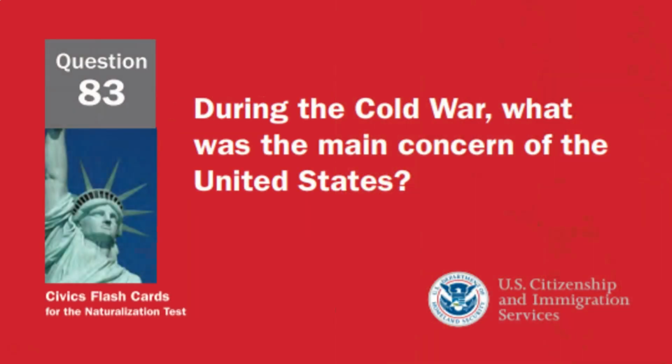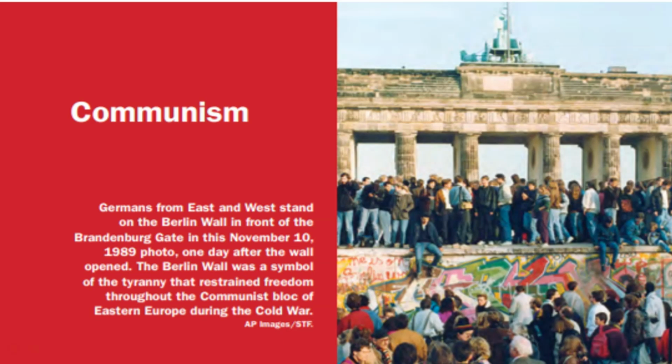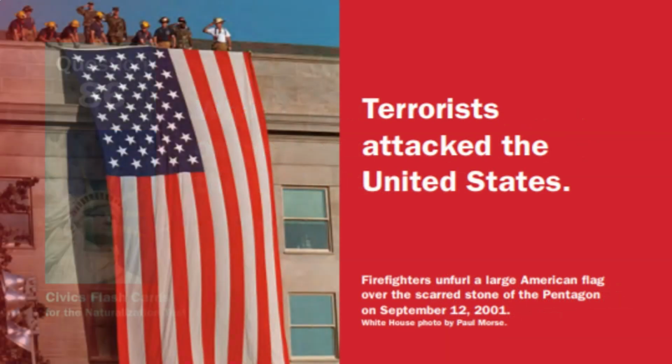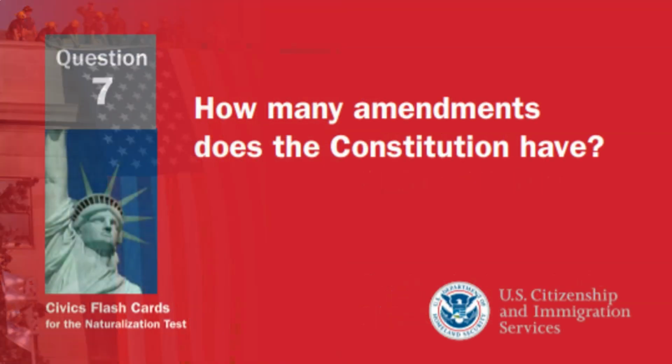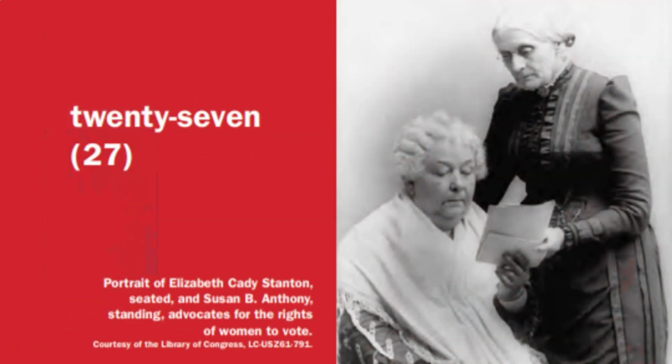During the Cold War, what was the main concern of the United States? Communism. What major event happened on September 11, 2001 in the United States? Terrorists attacked the United States. How many amendments does the Constitution have? 27 amendments.